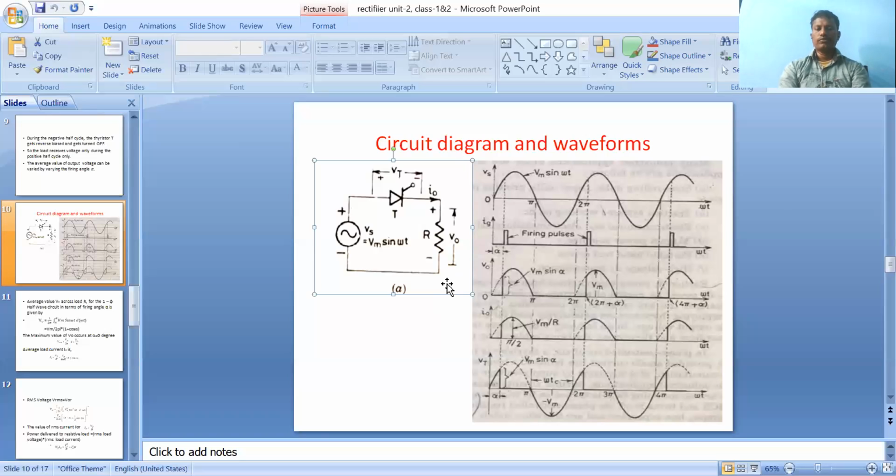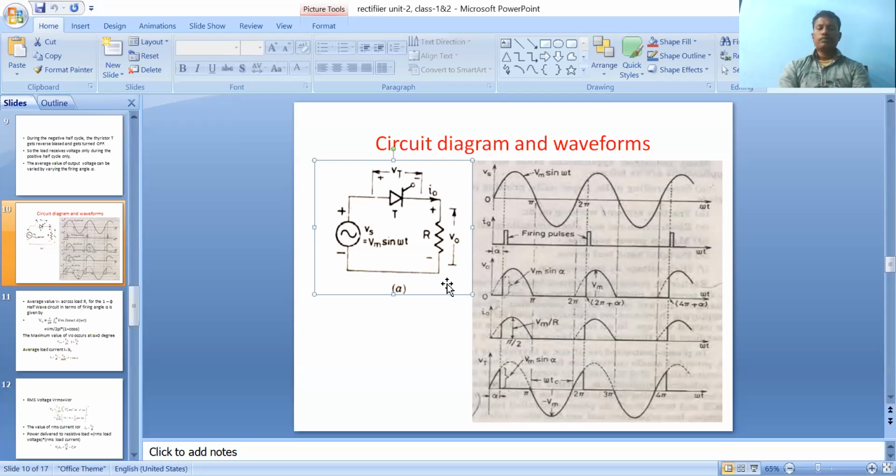During every first half cycle, you should apply the firing pulses to the thyristors. Why give firing pulses only during every first half cycle? In forward mode during the first half cycle, the anode of the thyristor is connected to the AC supply with respect to the cathode. So junctions J1 and J3 are forward biased, and only J2 is reverse biased. It forms a depletion layer. To overcome that, to break the depletion layer, we apply the gate pulses.